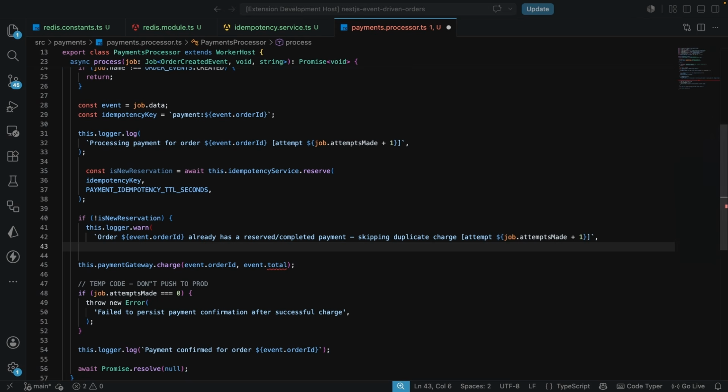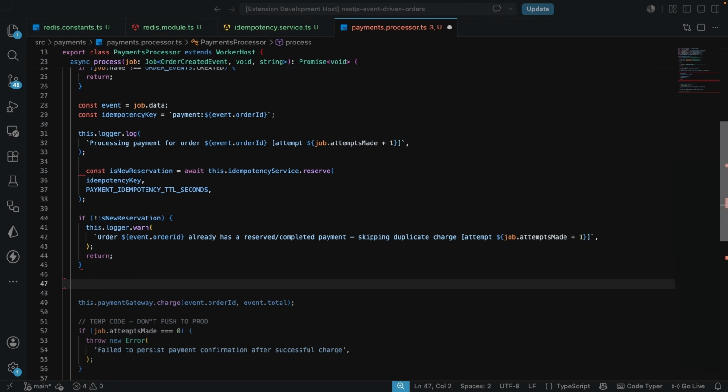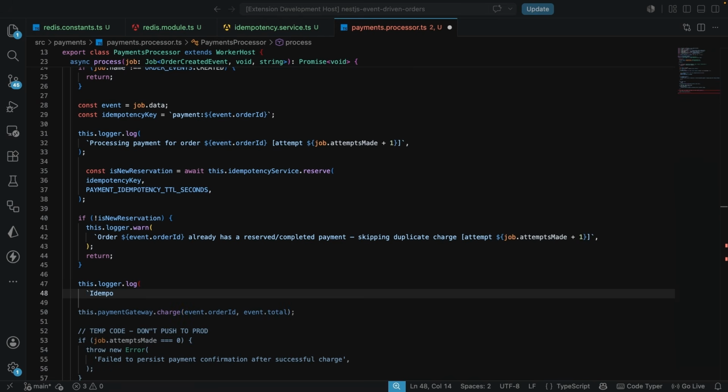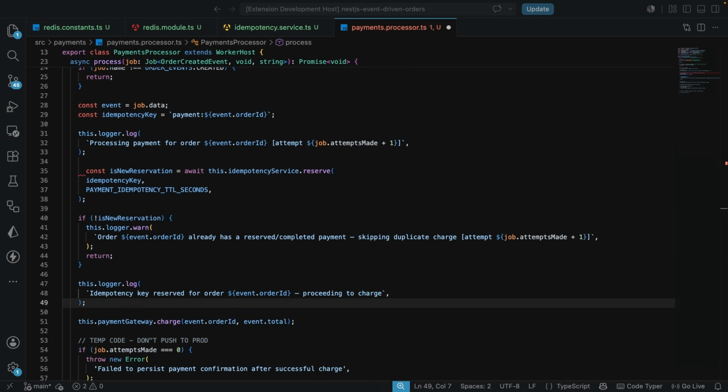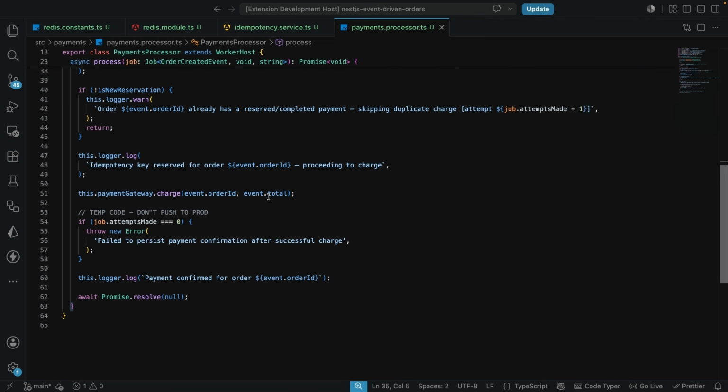But if this is a new reservation, so a new payment, we are then going to go on and just have the logs here. So I'm just going to close this, and we're going to call this.logger.log that the idempotency key has been reserved for this order, so this is not going to go on and create duplicates, okay? That's why at this point, if it's not there, we are going to go on and create a reserve for this specific order, and then it's going to proceed to charging the user. So let me quickly fix this that we have here and give this a save, but this isn't everything that we need to do.